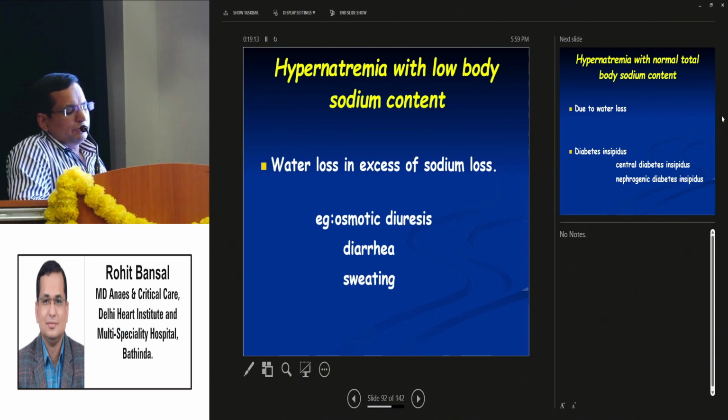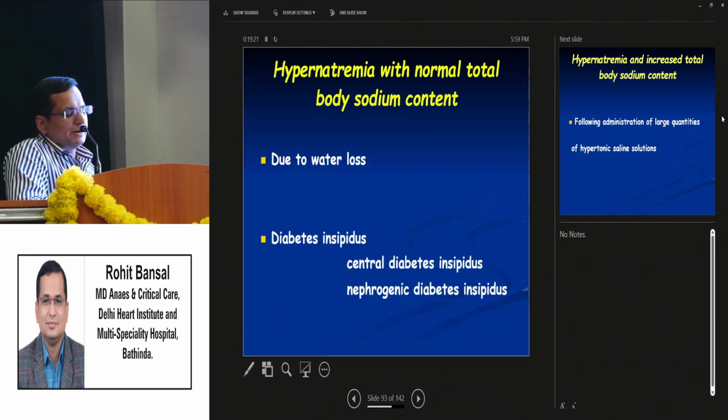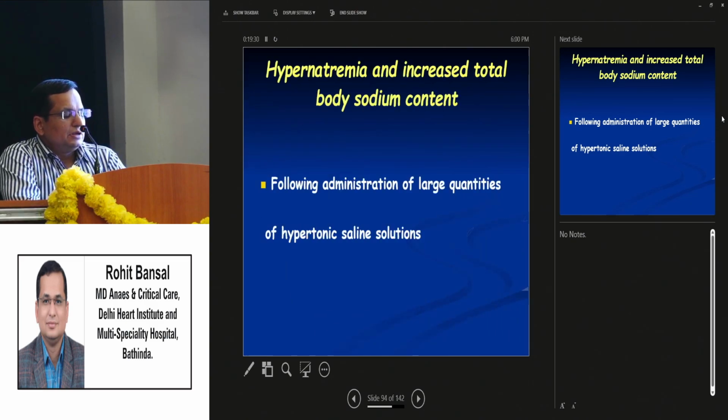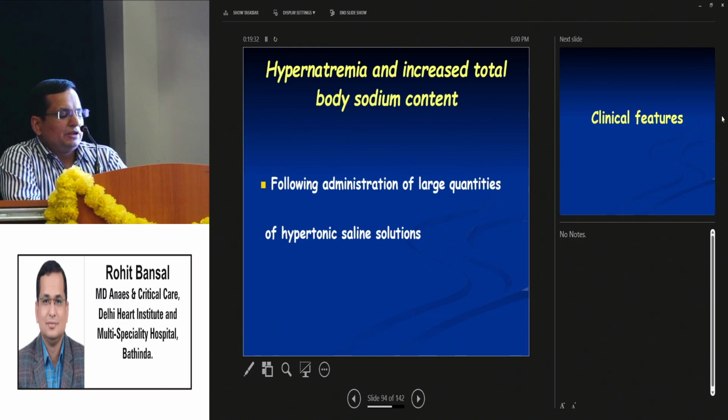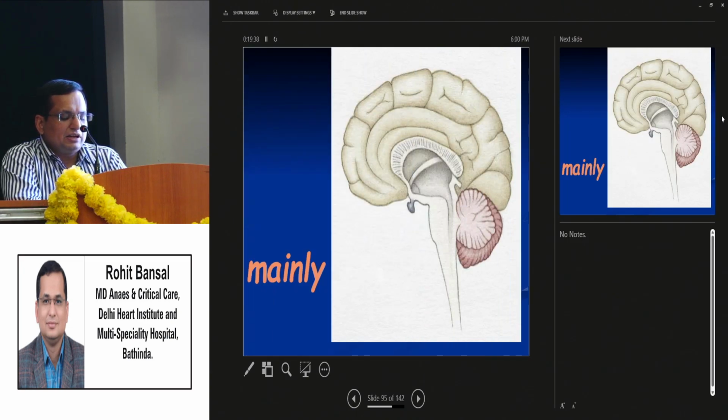Hypernatremia with low body sodium content occurs because water loss is in excess of sodium loss. It occurs in osmotic diuresis, diarrhea, and sweating. Hypernatremia with normal total body sodium content occurs due to water loss in diabetes insipidus, central diabetes insipidus or nephrogenic diabetes insipidus. Then hypernatremia with increased total body sodium follows administration of large amounts of hypertonic saline solutions. The clinical features are again mainly CNS.